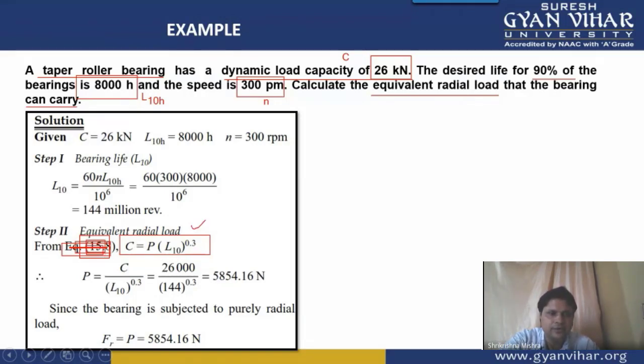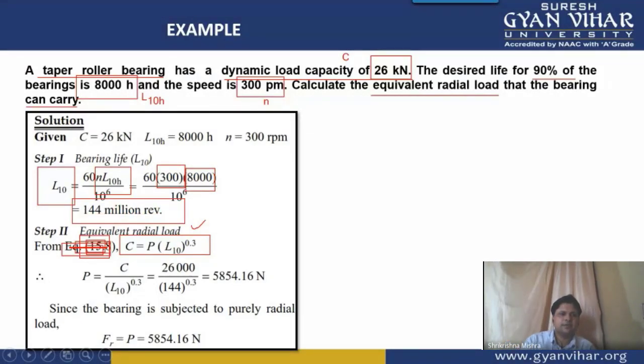Using this equation, first we have calculated the L10 life, because life in hours can't be used in the formula of equivalent dynamic load. So we have calculated 60, 300 is the number of RPM, 8,000 is the number of hours, and 144 is the million revolution value of life of the bearing. Now this we will use in step number 2, that C is equal to P into L10 to the power 0.3. From this equation, the C value is given to us. Capital C, the dynamic load, is equal to 26 kilonewton.